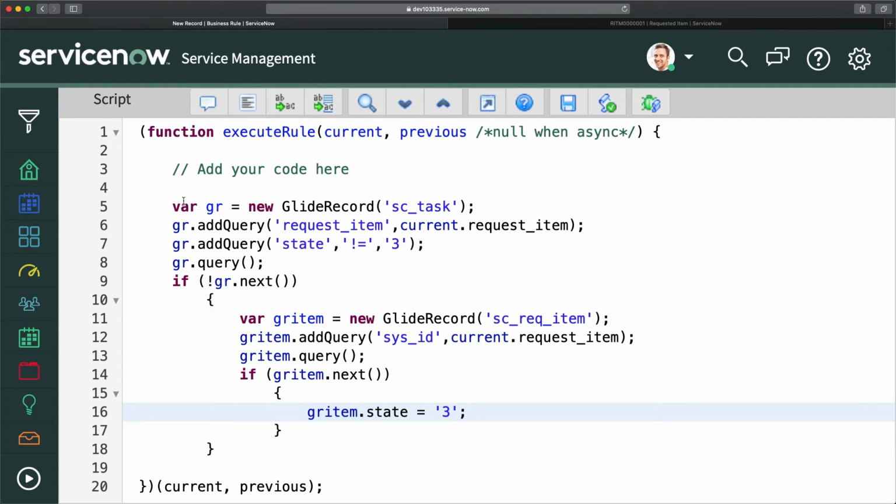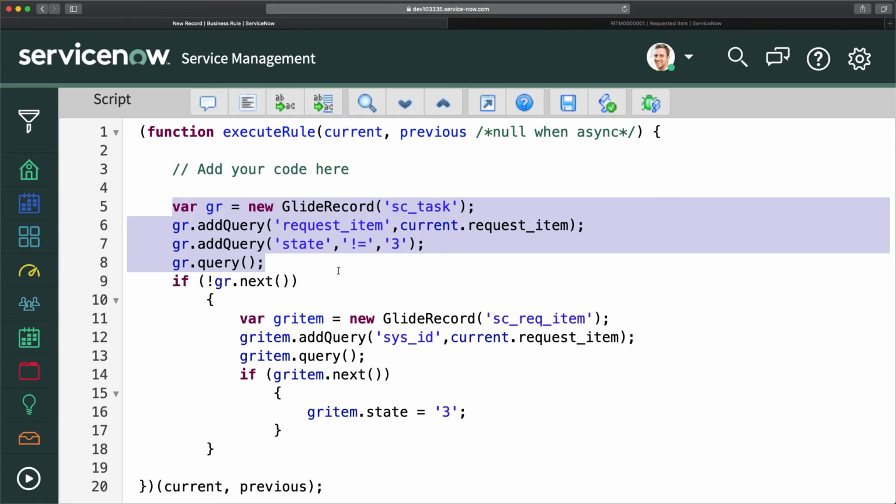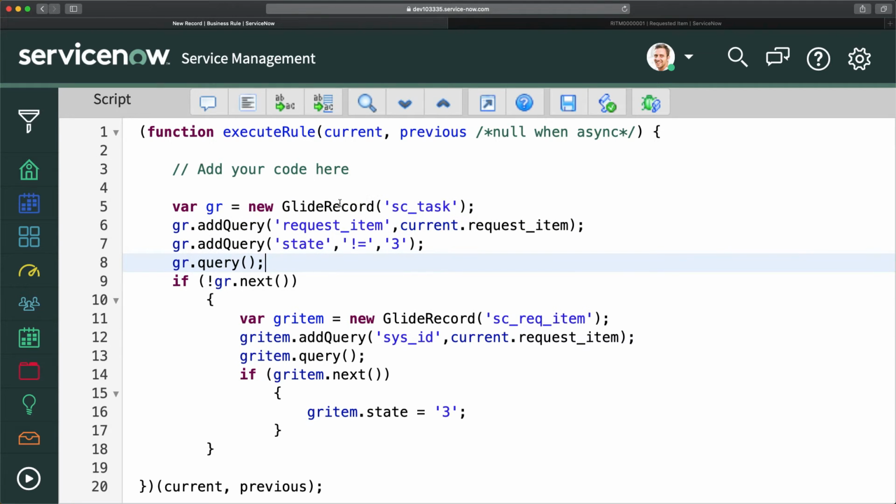Let's just validate if everything is good. So we are doing GlideRecord on the sc task table. We are querying it, request item, if it's the same request item or not. We are checking if all the tasks where we have this request item are all close completed. If there's no record where state is not 3, that means we are not getting any record, then only I have to update it.